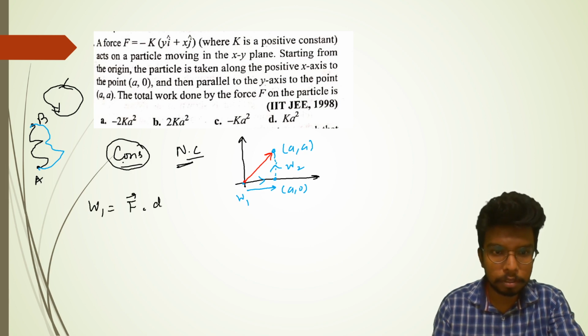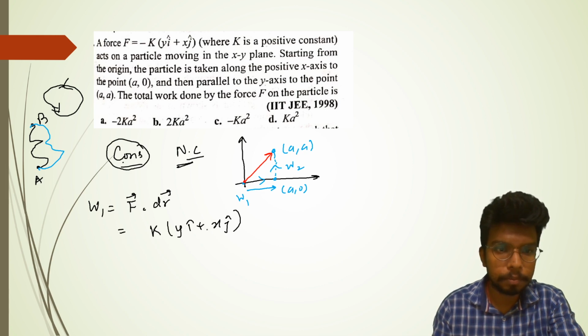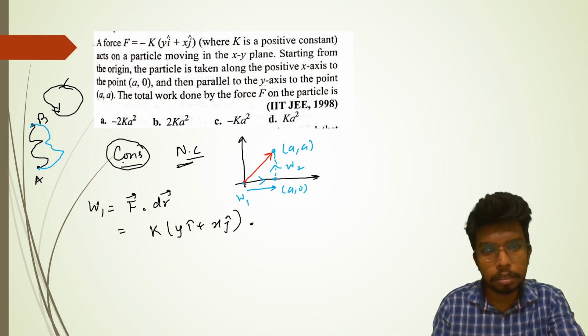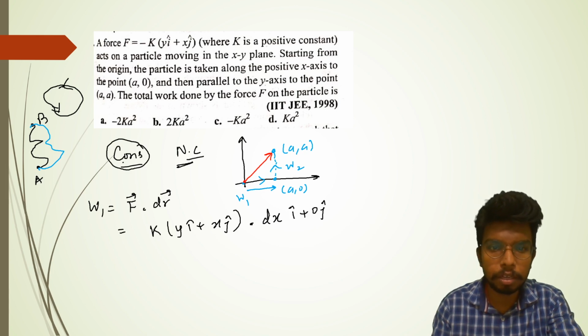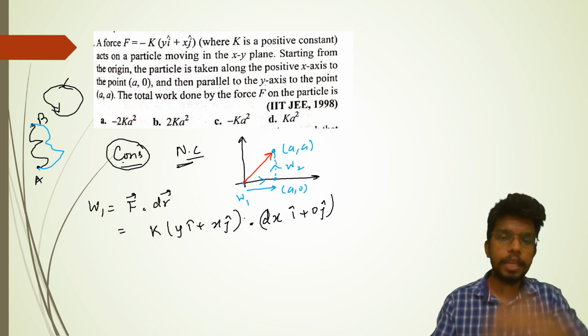F dot dr. So the force is ky i cap plus kx j cap, dot the displacement, which is only in the x direction, so I'm marking it as dx i cap plus 0 j cap, because it is not covering anything in the y direction.